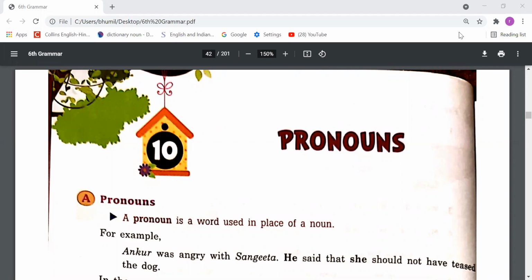Chapter name is Pronouns. So, regarding pronouns, we are going to study today. Let's start. Let's read and understand.